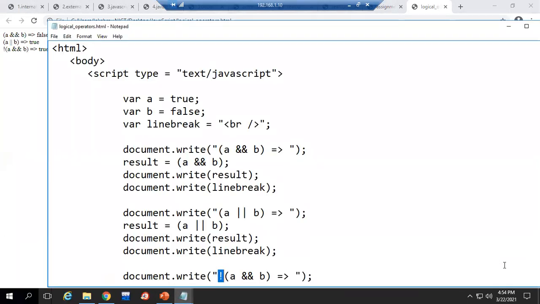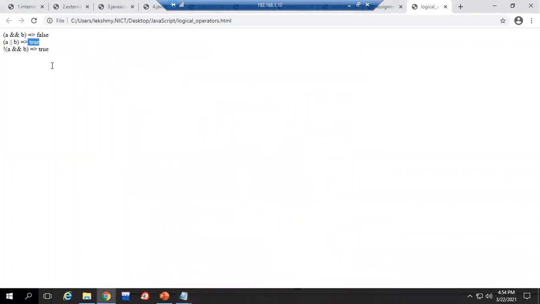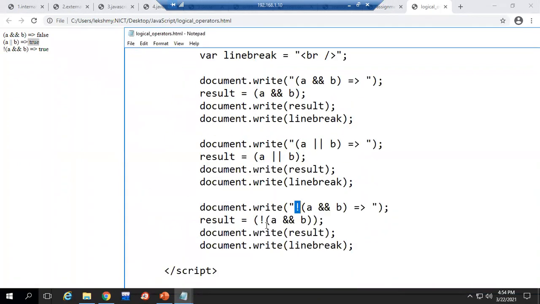Because AND gives you true only if both are true. Then only AND gives the true value. OR means either one condition is true. See here, A was true, B is false, but the logical OR operator gives you the output, what? True. And NOT means reverse operation. Actually, this A and B was giving false. You changed that into true using negation, the logical NOT operator. Clear? Any doubt?